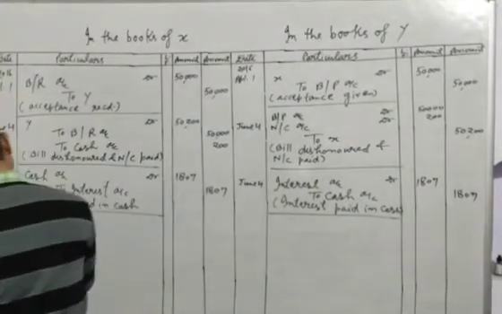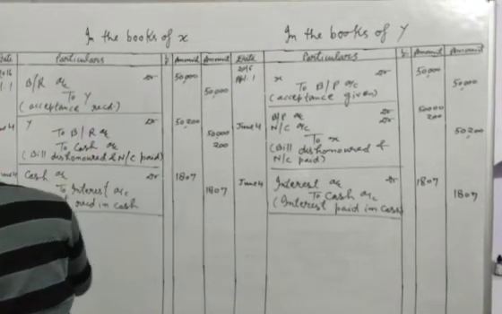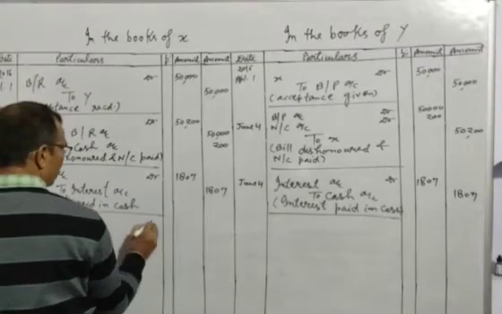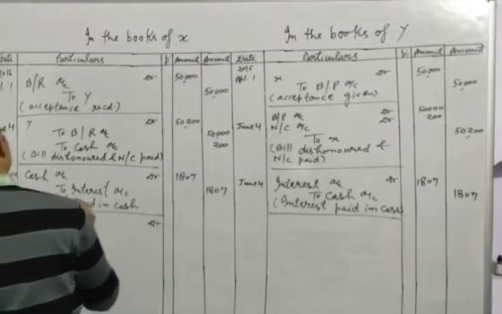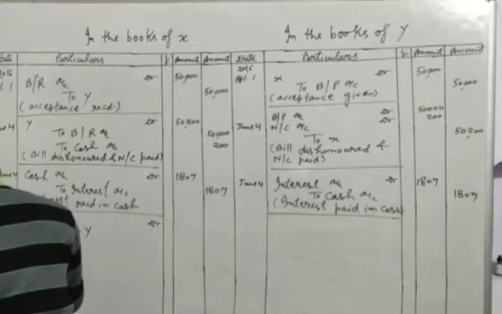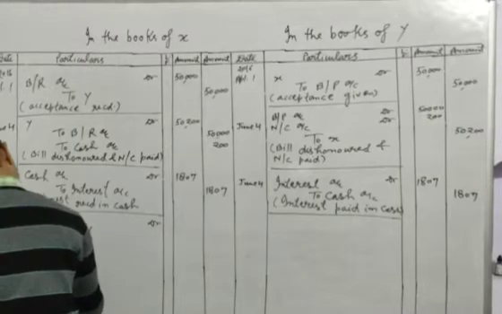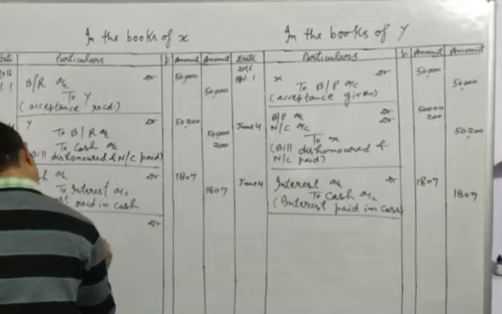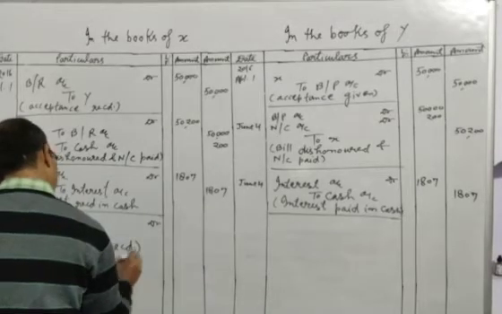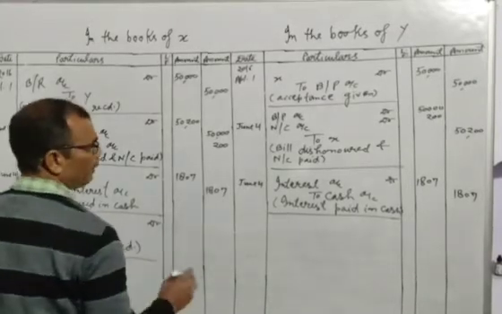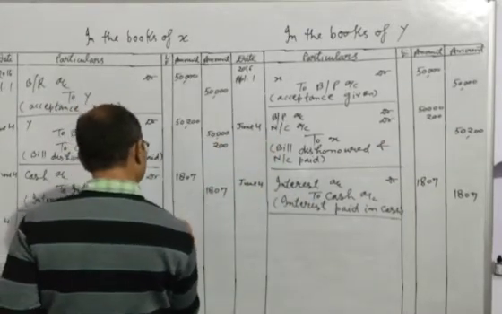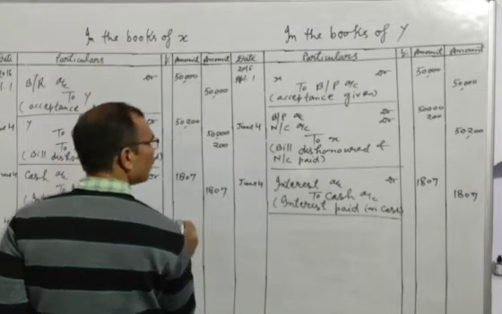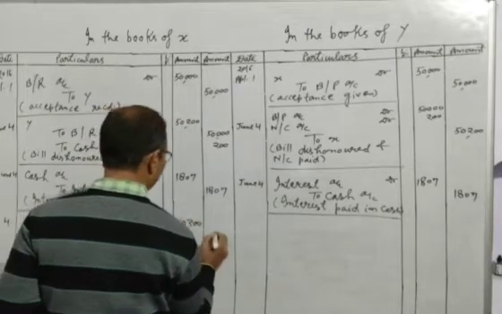So we will write here BR account debit to Y. But we will write in the narration new acceptance receipt. The word new will be added. And what will be the amount? Amount would be 50,200 because we have charged interest before.